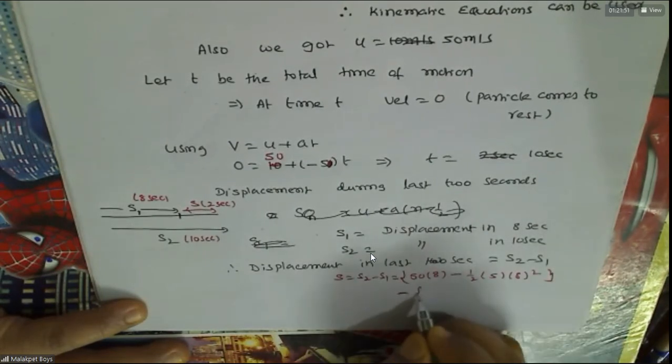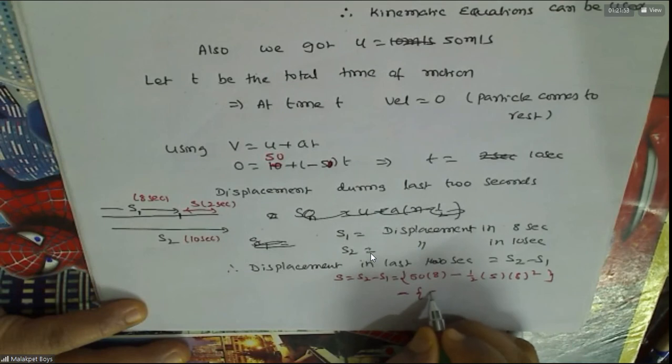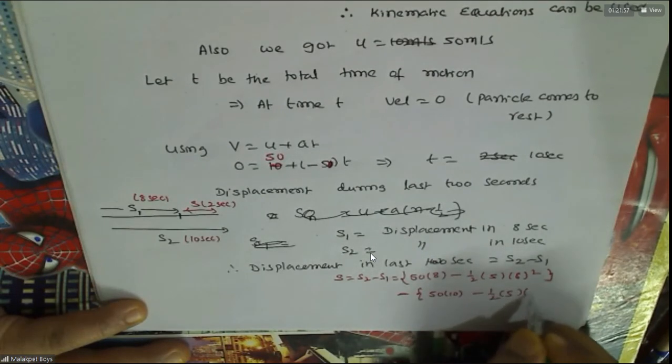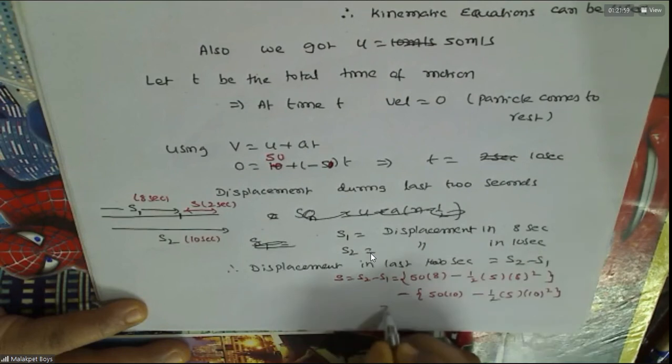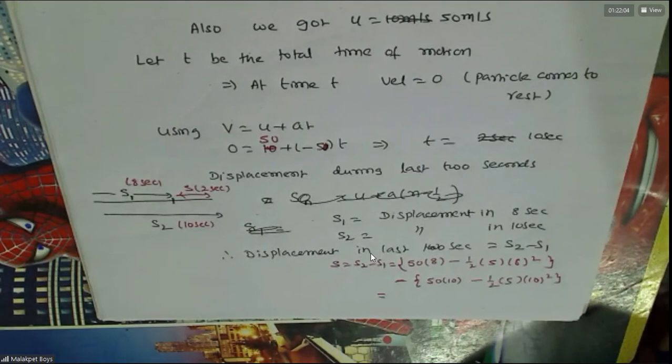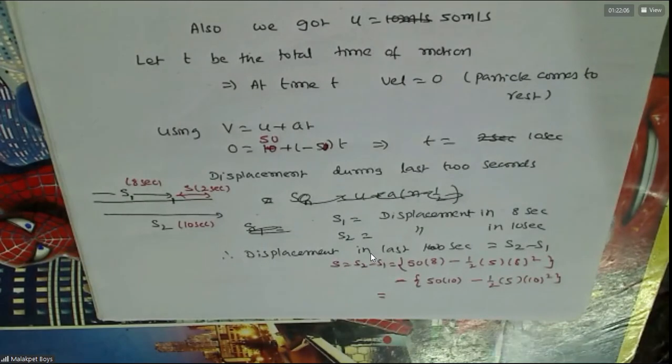What is S1? 50 into 10 minus 5 into 10 square. Simplify this, you'll get the answer. Follow this. See here, more important is the method. See how much you're getting.